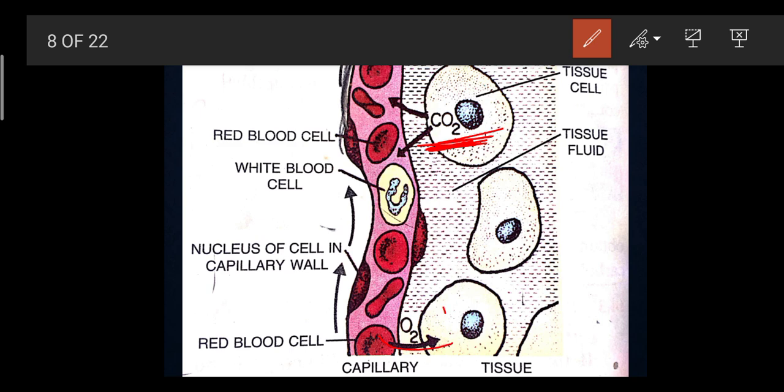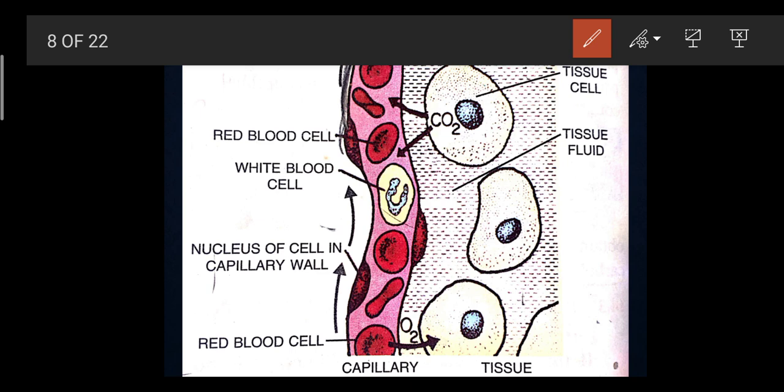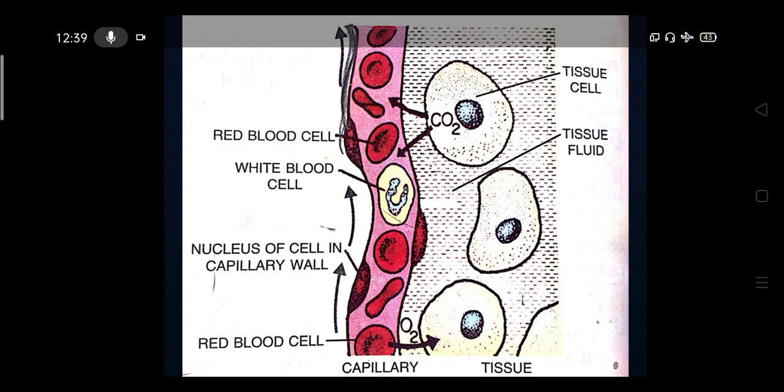First they were picking oxygen here, and now as they were moving ahead, they started to release carbon dioxide, and this carbon dioxide then got accumulated in these blood vessels, and the name of the blood vessel is vein, because I already mentioned, vein carries the deoxygenated blood. Deoxygenated blood means the presence of carbon dioxide, and this moves upward toward the heart then. So this was nothing but the tissue respiration part.